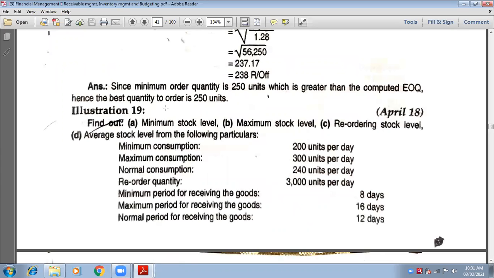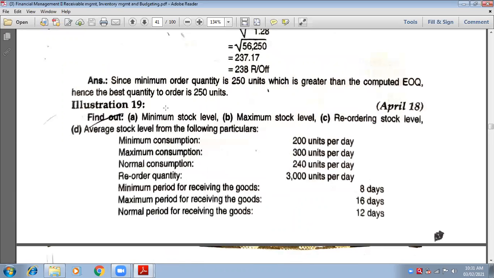Okay. Now let us start with maximum level. What is the formula for maximum level? Reorder level plus reorder quantity minus bracket minimum consumption into minimum reorder period. Very good. Write down reorder level plus reorder quantity minus, then start a bracket, minimum consumption into minimum reorder period. Bracket close.